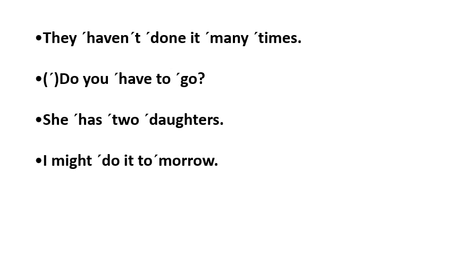In the next sentence, you have she, unstressed, because it is a subjective personal pronoun. Has, stressed, because it is a principal verb. In this case, has 2 daughters. The meaning of has is possession. 2 is a number, a numerical, cardinal, so it is stressed. Daughters is a noun, so it is stressed as well.